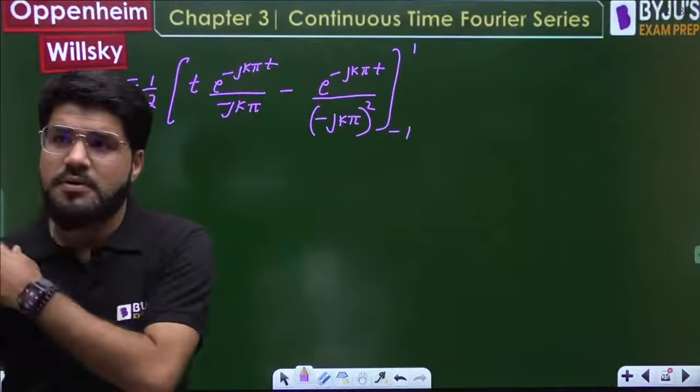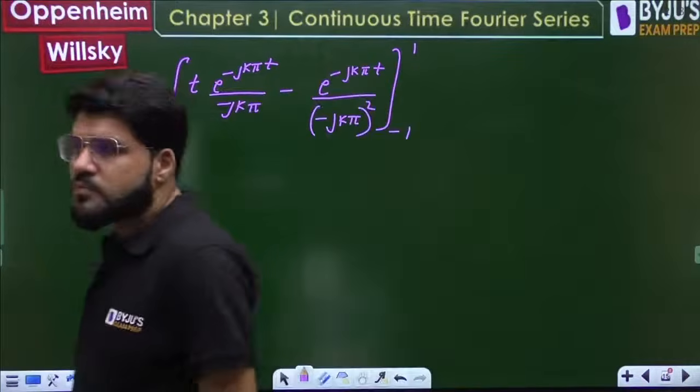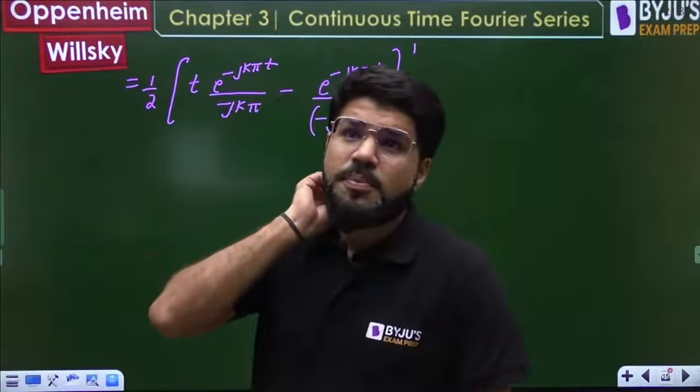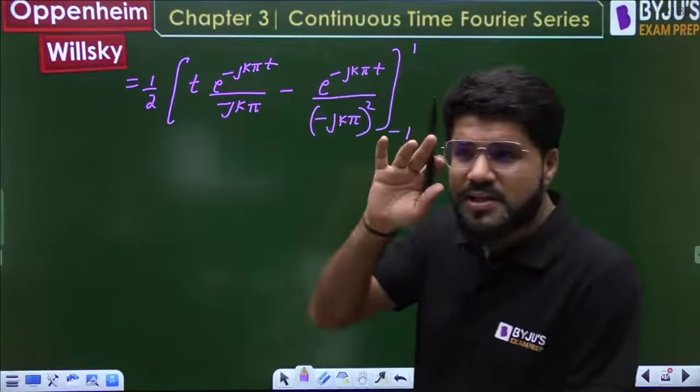Okay, minus 1 to 1. Yes Hari, you can go for that also. No, from the differentiation property the impulse train will not come. For that you will go for double differentiation. Coming, just wait for it.